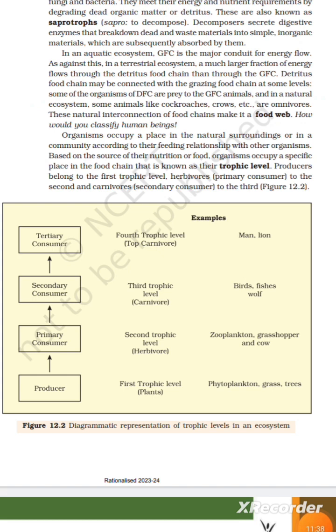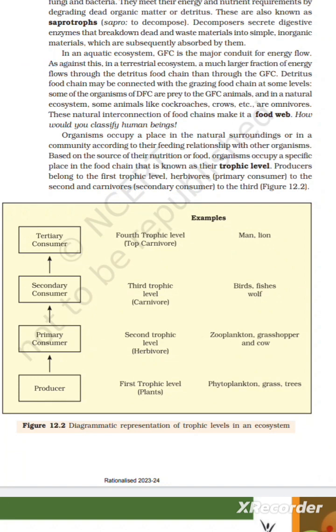The detritus food chain, DFC, begins with dead organic matter. It is made up of decomposers, which are heterotrophic organisms, mainly fungi and bacteria. They meet their energy and nutrient requirements by degrading dead organic matter or detritus. These are also known as saprotrophs. To decompose, decomposers secrete digestive enzymes that break down dead and waste material into simple inorganic material, which are subsequently absorbed by them.